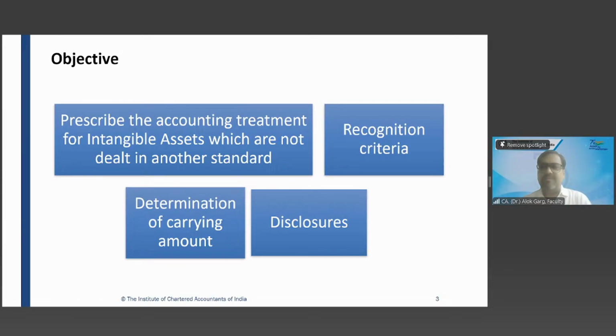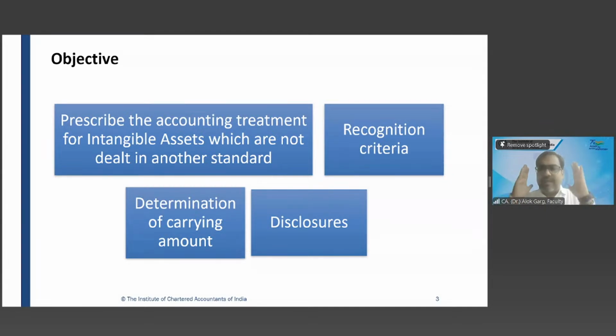It's an intangible item, but it's not dealt with here. It's a separate standard, the financial instrument. So Anushi, whether a financial asset is a tangible item or an intangible item? Sir, intangible asset dealt in Ind AS 109. Yes. So it's an intangible asset, but which intangible asset? Not as per Ind AS 38, it is as per Ind AS 109, right?